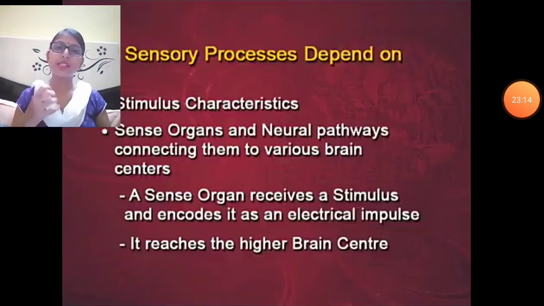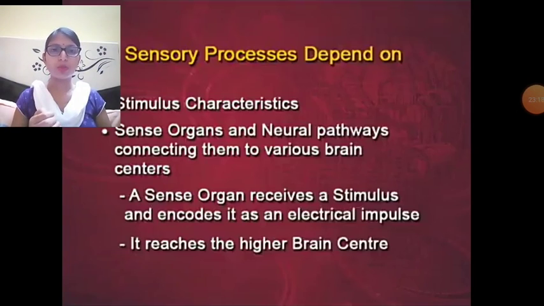So our sensory processes depend on stimulus characteristics. Stimulus characteristics means the magnitude, the intensity, the AL and the DL, all are characteristics of the stimulus. Then again, sense organs and the neural pathways connecting them to various brain centers. Okay?